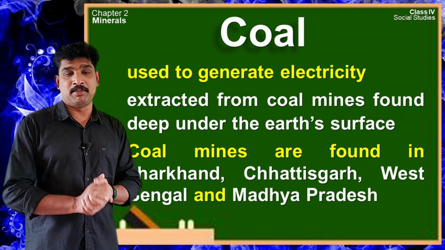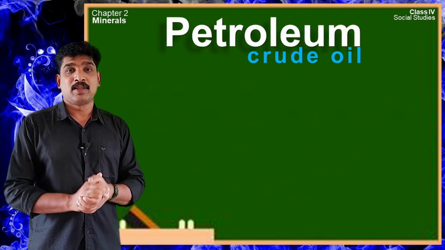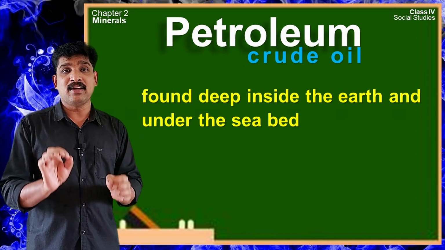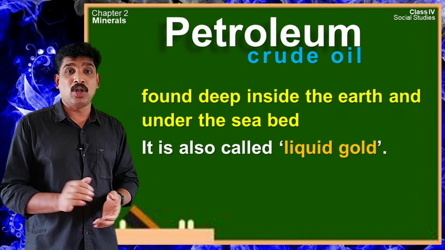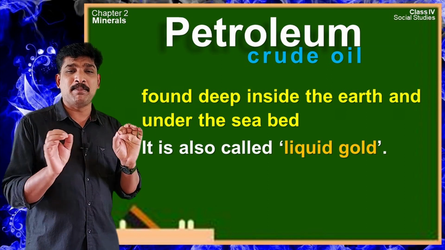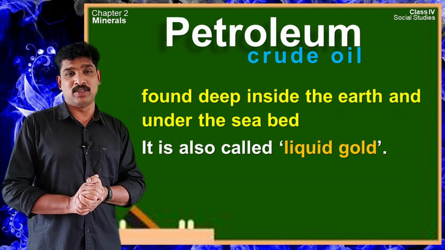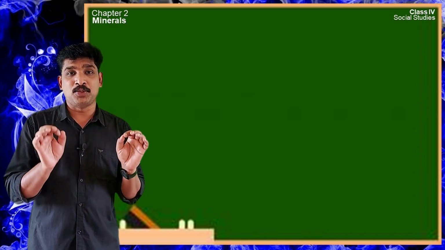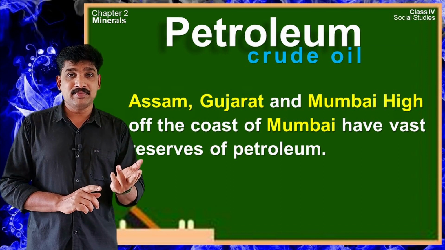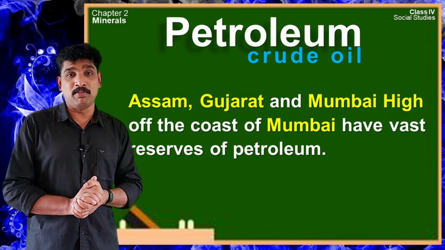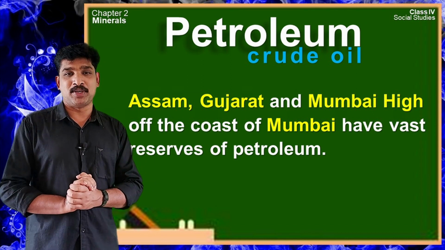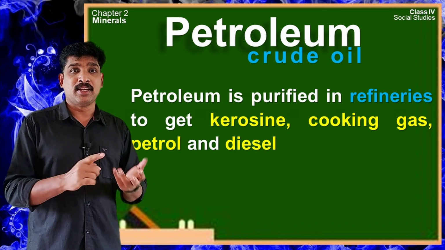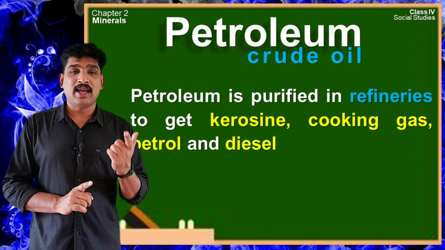Another very important non-metallic mineral is petroleum. Petroleum or crude oil is also a fossil fuel found deep inside the earth and under the seabed. Petroleum is also called liquid gold because of its immense value in today's industrialized world. How do we extract this petroleum? An oil well is dug deep into the earth to bring petroleum to the surface. Assam, Gujarat and Mumbai High off the coast of Mumbai have vast reserves of petroleum in our country. This extracted petroleum is purified in refineries to get kerosene, cooking gas, petrol and diesel.